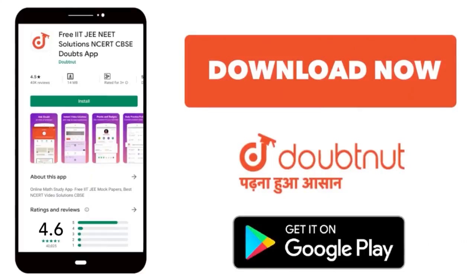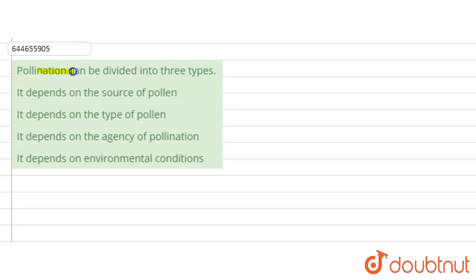So the question is that pollination can be divided into 3 types, and the options are: it depends on the source of pollen, it depends on the type of pollen, it depends on the agency of pollination, and it depends on the environmental conditions. So basically the pollination